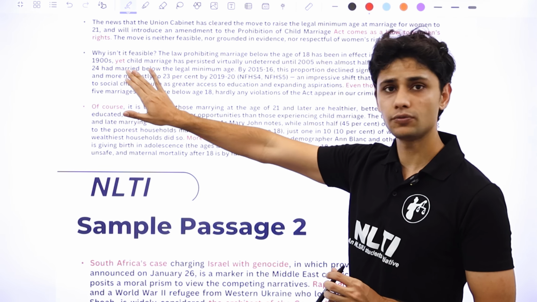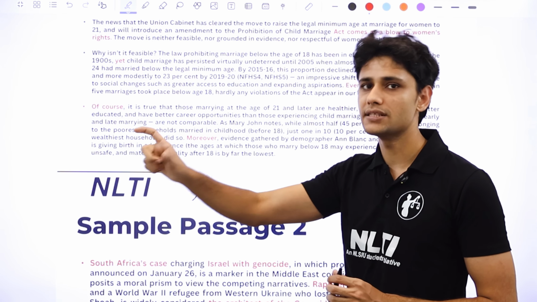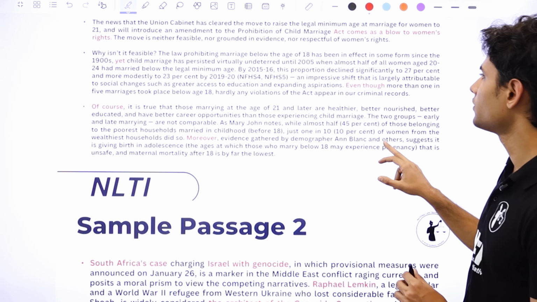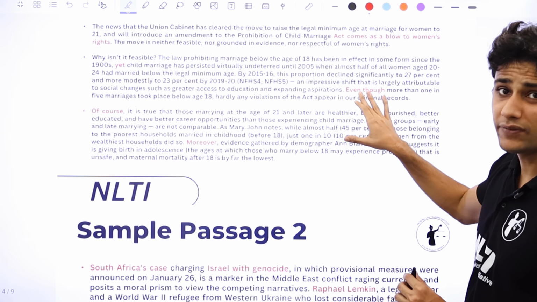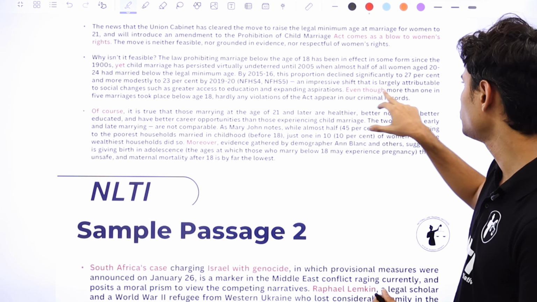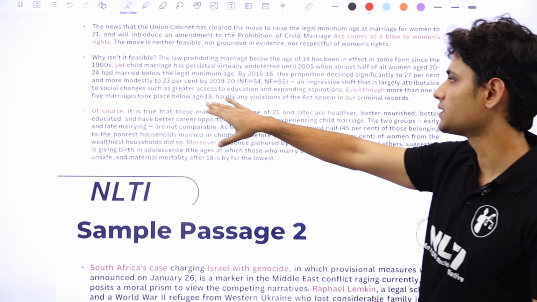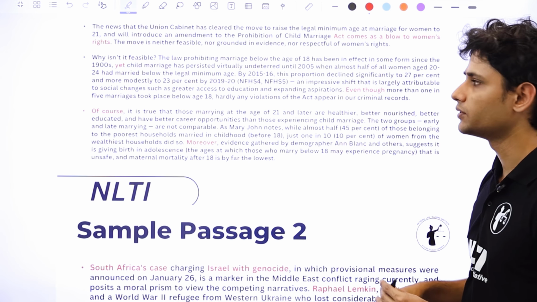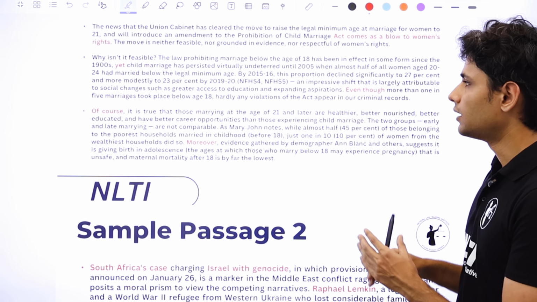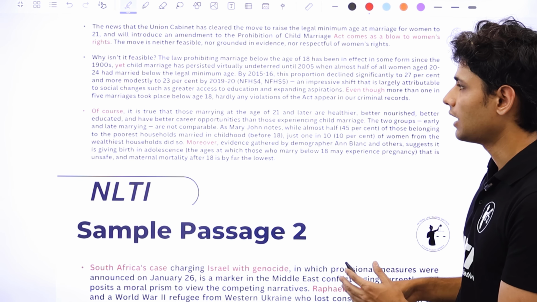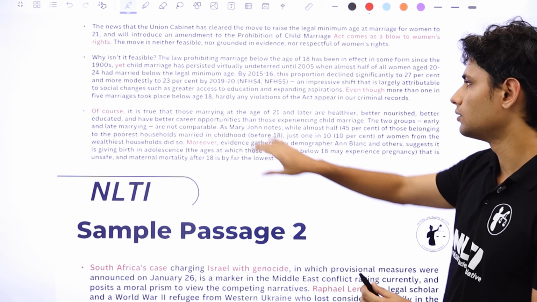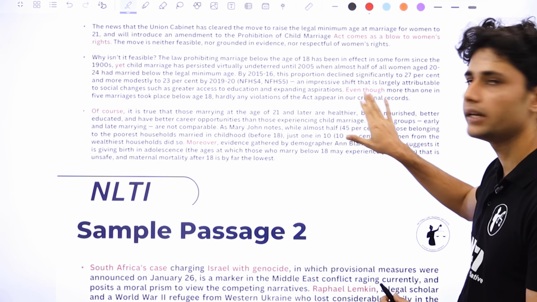So that's why transition words are important, because they introduce the nuance in the passage, which you will not be able to identify otherwise. Same goes for here, which is "even though", another transition word: even though more than 1 in 5 marriages take place below age 18, hardly any violations of the act appear in our criminal records, which is that very few marriages have happened below 18. Despite that, those violations have not appeared in our criminal record.